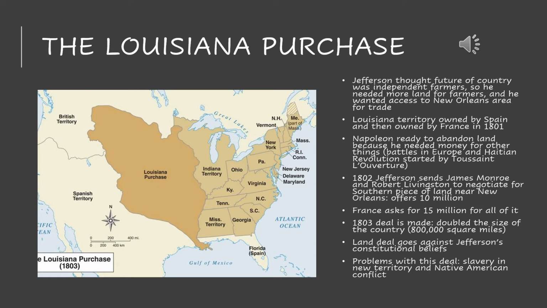So as you can see in the picture down here, if you look at the right side of the country with all of these divided states, this is what the United States looked like before 1803. And then you look to the middle of this, where you see the orangey area that says Louisiana Purchase. And this is what Thomas Jefferson added to the United States when he made this Louisiana Purchase with France. So it's definitely a huge deal.